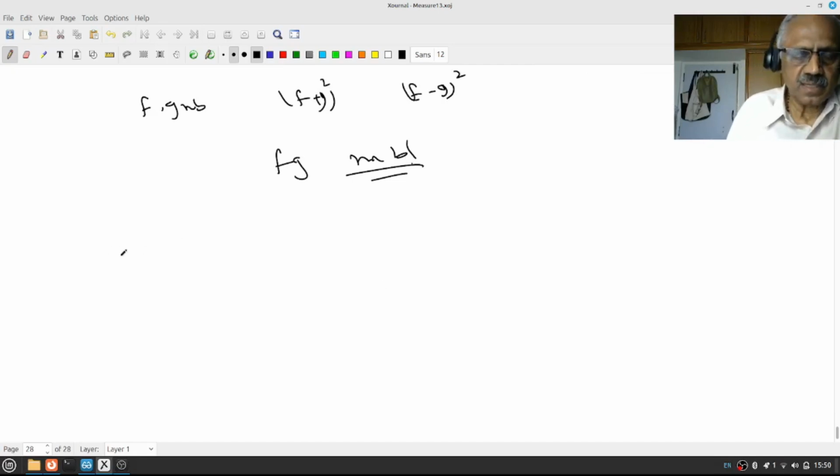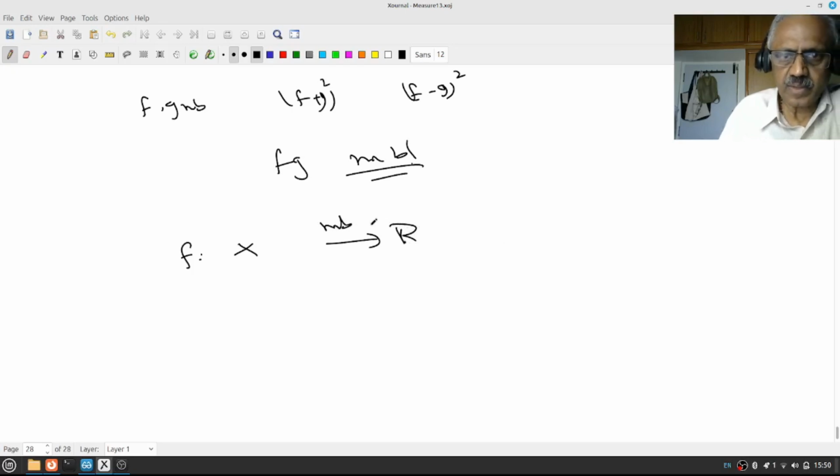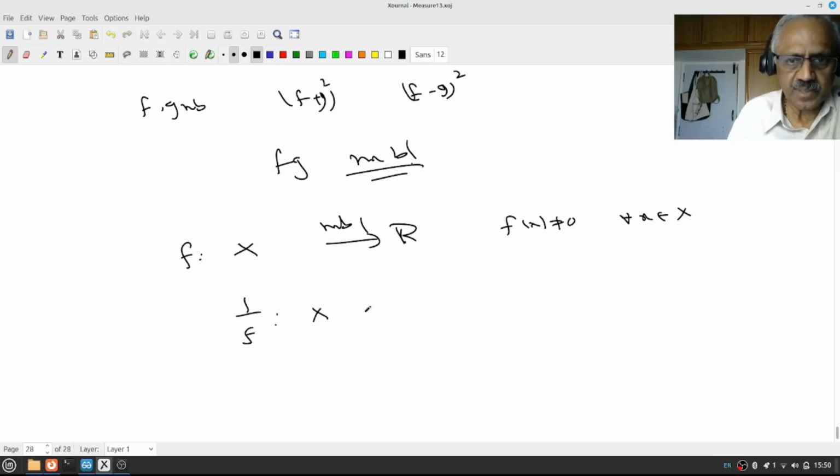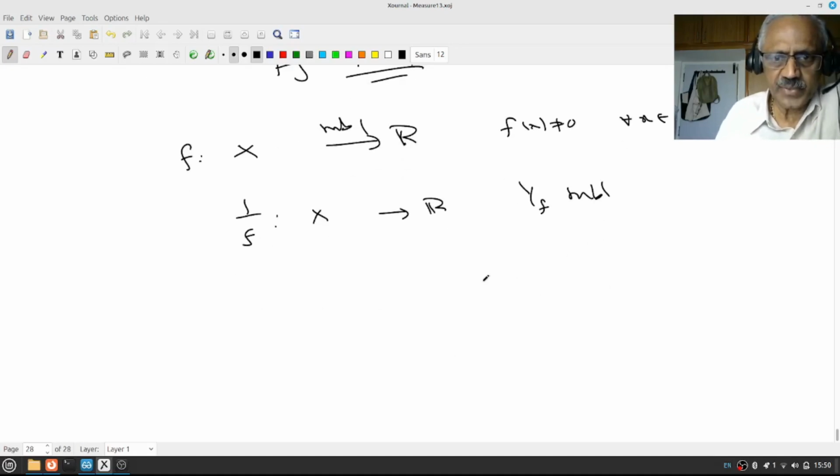Right? The last thing we want to do is, again, suppose f is a measurable function, okay, assume f(x) is not 0 for any x, okay, then I can define 1 by f, that will be a function from X to R. I want to claim 1 by f is measurable. The proof is again the same way.